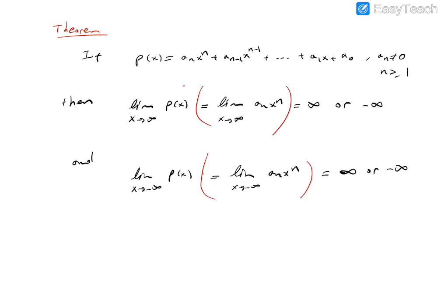According to these two limits, we can say that a polynomial function does not have any horizontal asymptote. Actually, we said this before, so I repeated it here. So how can we find the horizontal asymptote? Actually, for the rational function, we have a strategy. So, finding horizontal asymptotes.